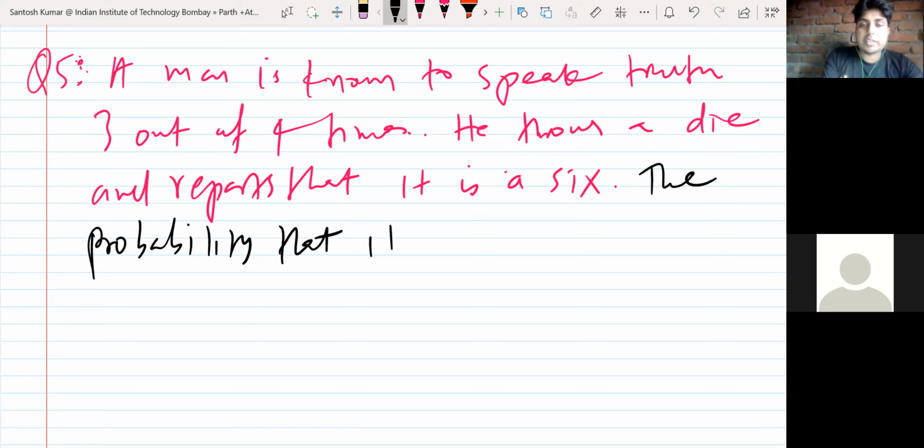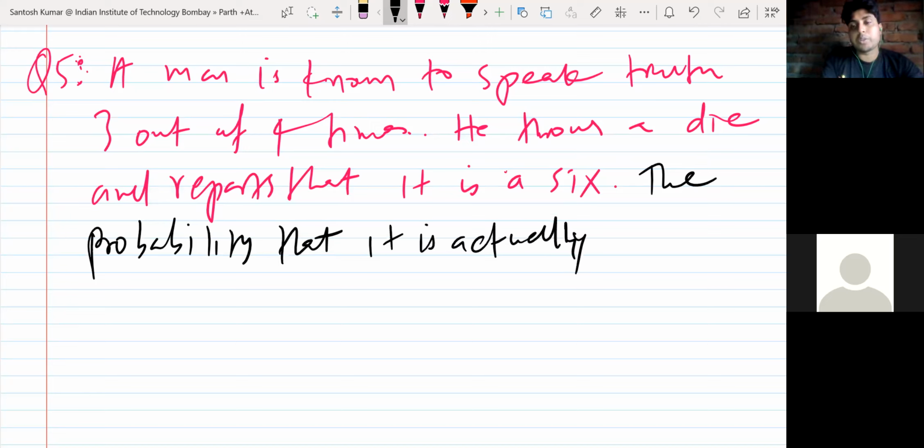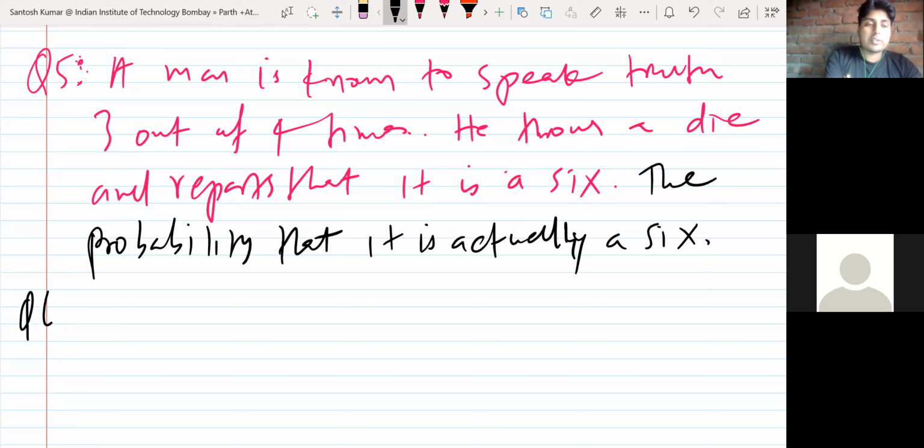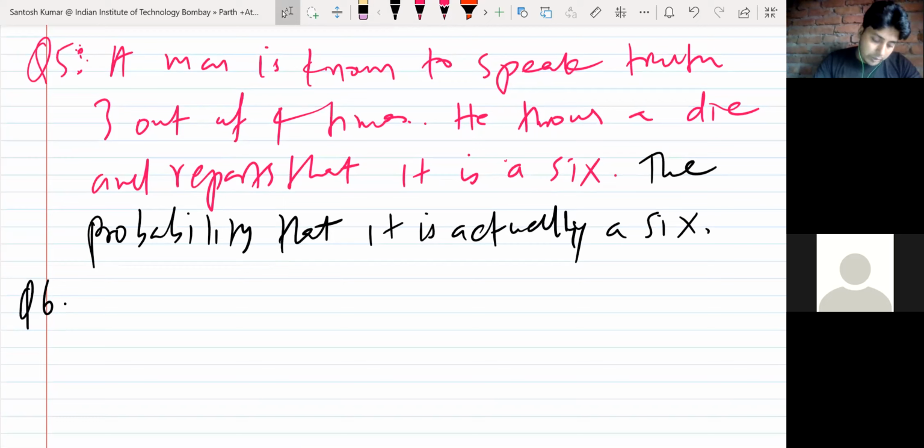It is actually a 6. But what is the chance that the die actually shows a 6? Because he is reporting it is a 6. It may not be 6, because he is telling lies also. So that's why you have to check what is the probability that it is actually a 6 on the die. Okay, so you check this. And the sixth question. So this is homework for you. You have to try it, and in the next class I will solve it.